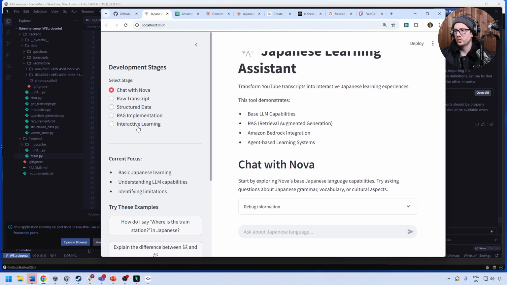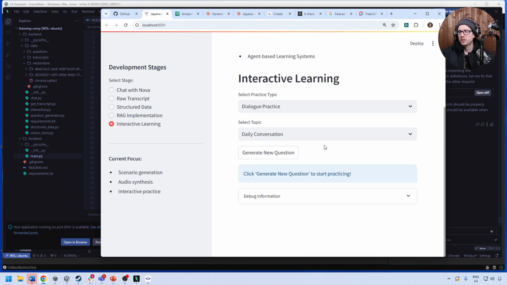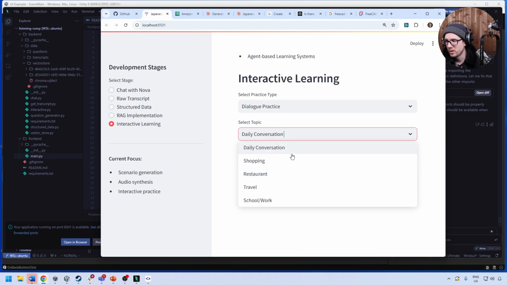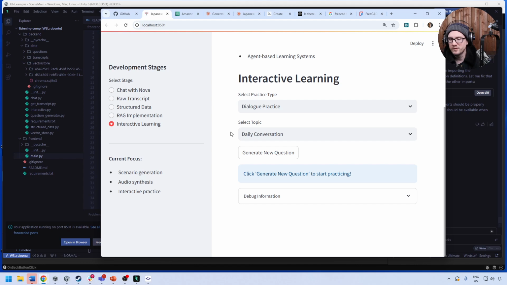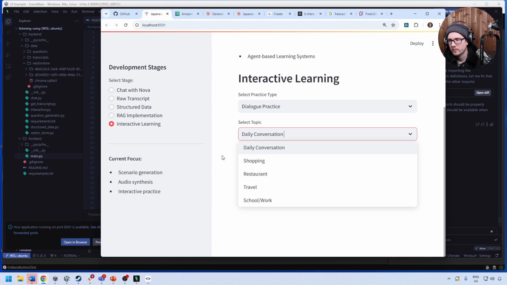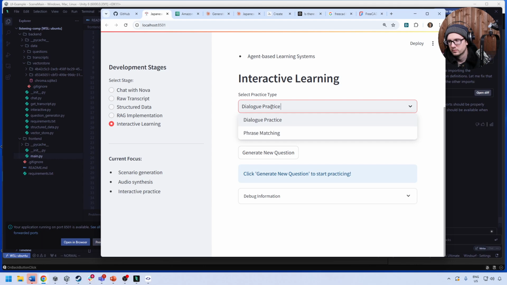Okay, and we'll go down to interactive learning, which is this section here. Here we have daily conversation, shopping, select topic. This is not what I really want. I mean, it's fine, but why can't I choose my own topic, right? I don't like the topics. Dialogue practice, phrase matching. It's interesting that now we can toggle between those two here.